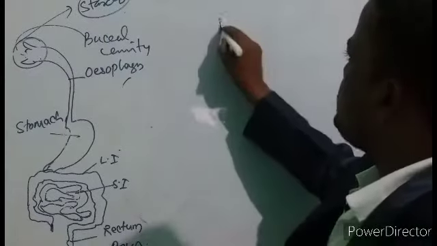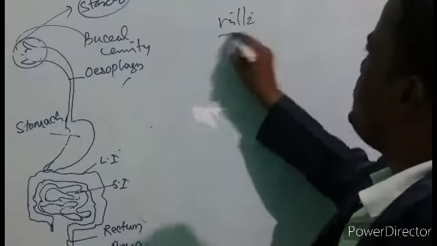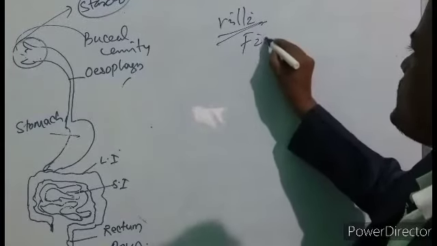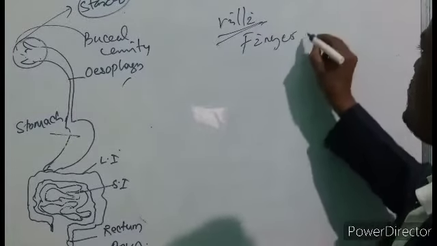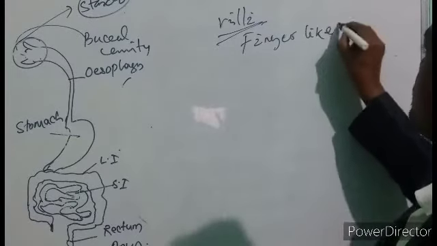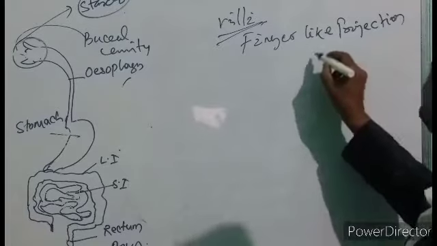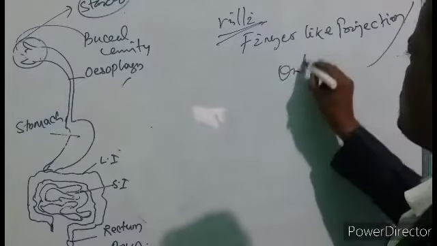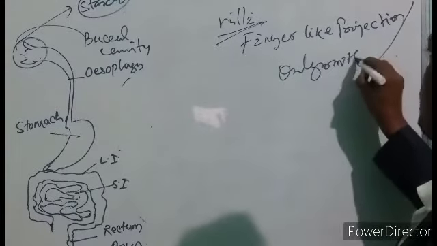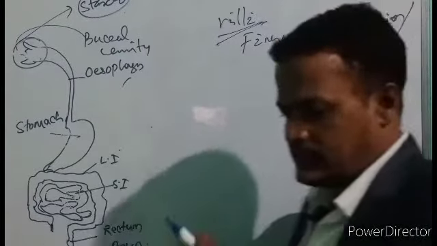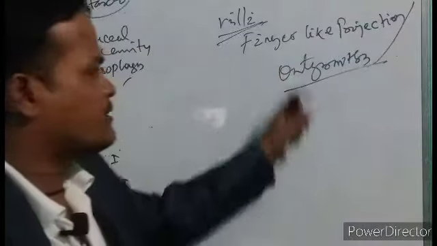So due to the presence of villi, these finger-like projections or outgrowths help in the absorption of nutrients, the simplified nutrients in this part.